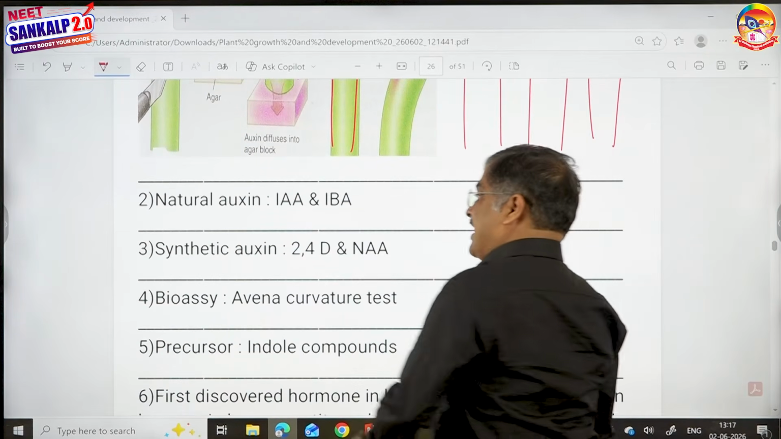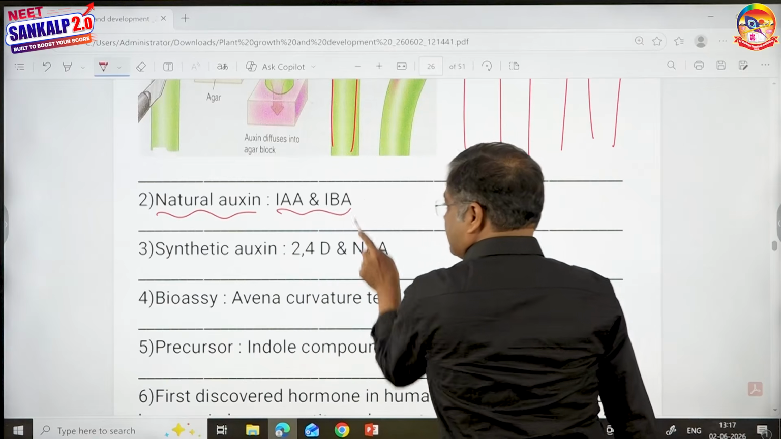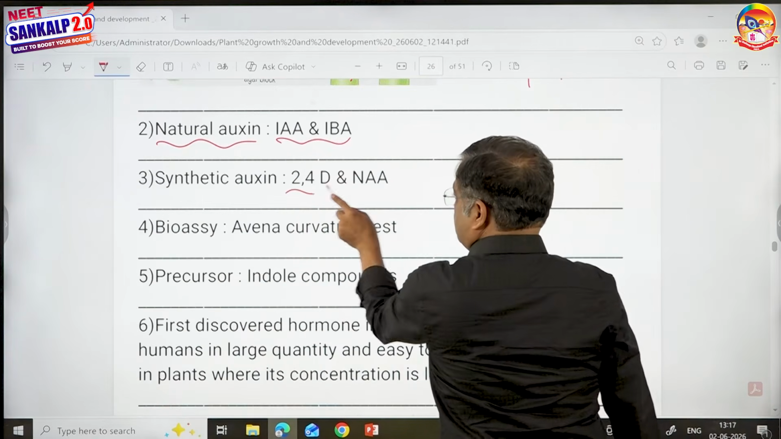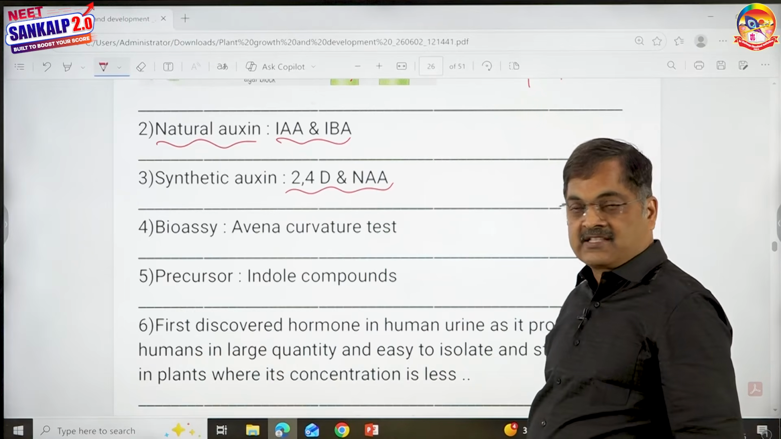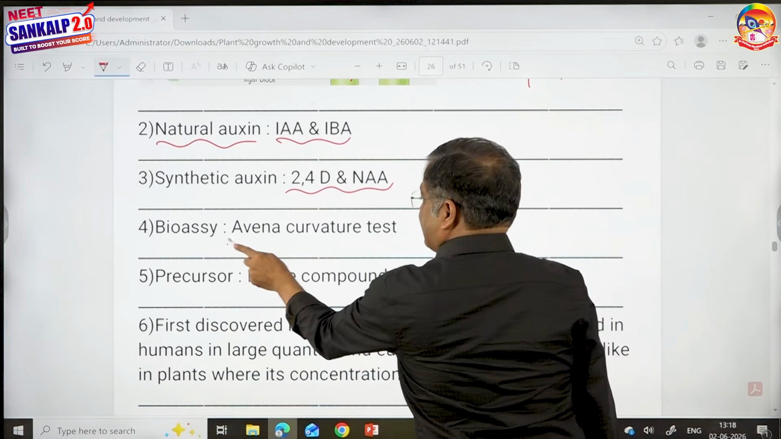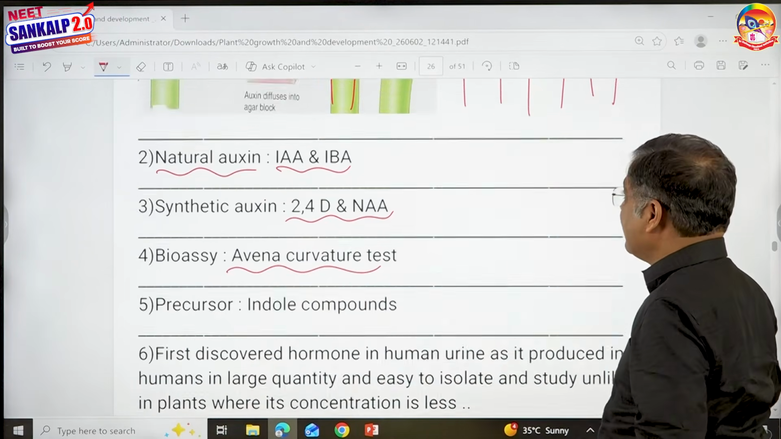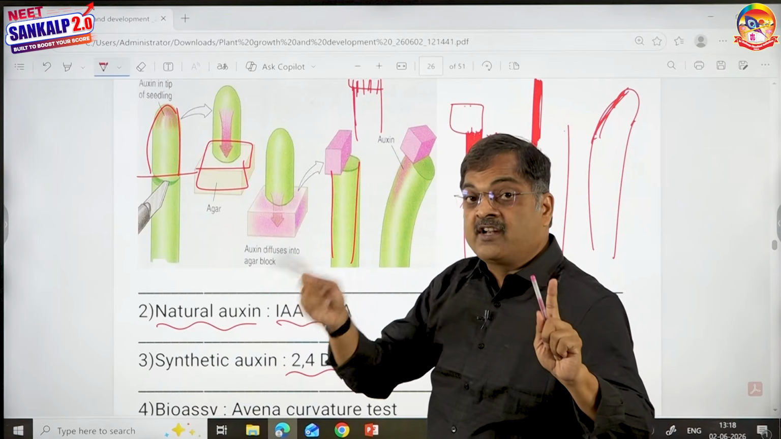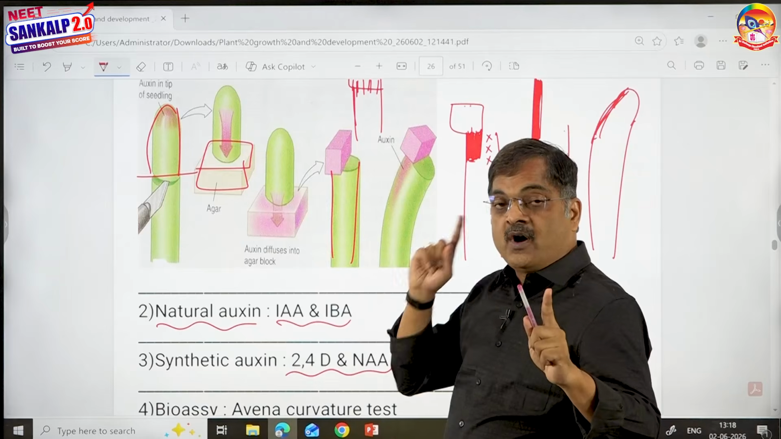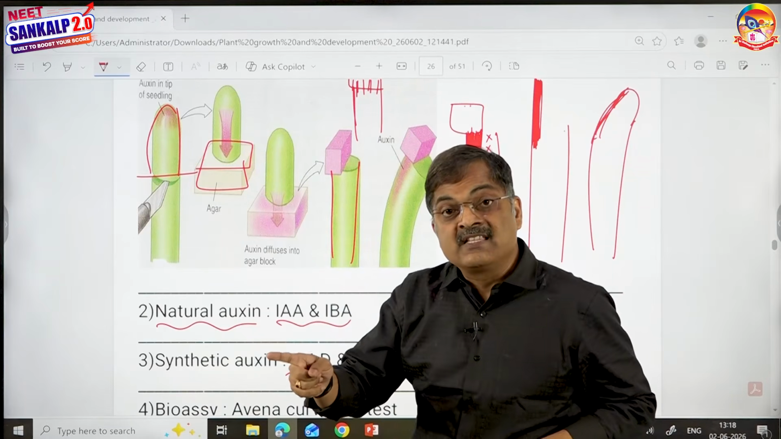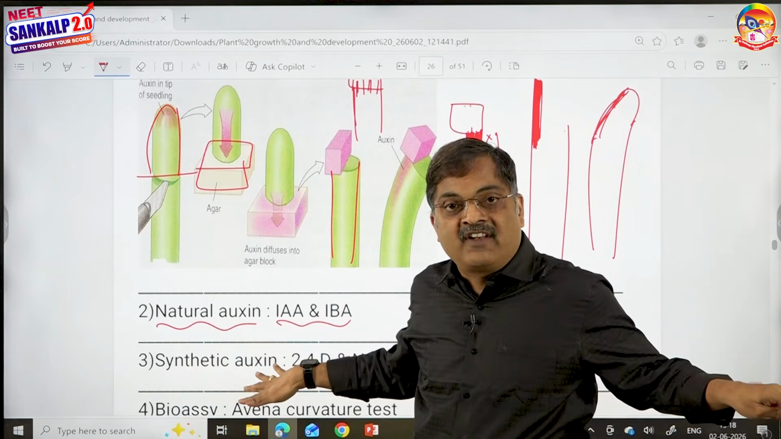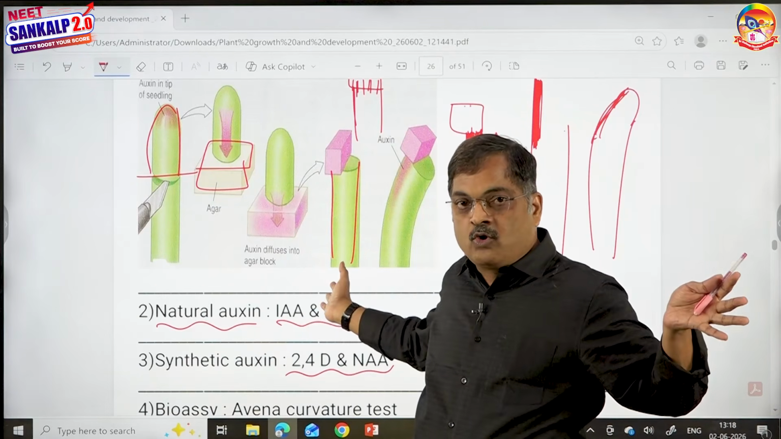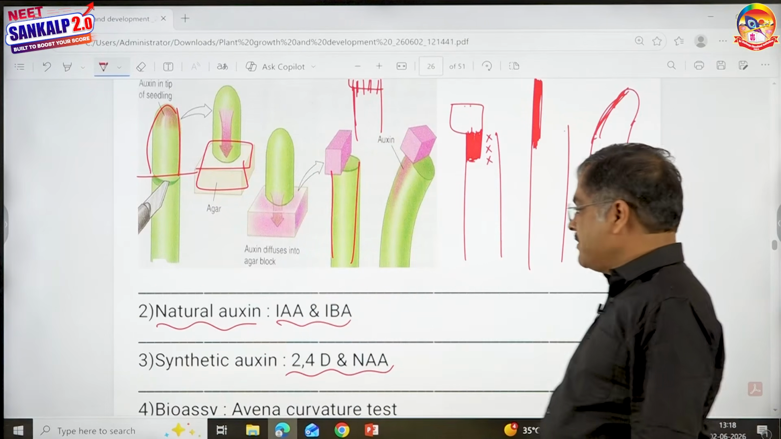Next, I told you natural auxin: indole acetic and indole butyric. Then I said synthetic auxin: 2,4-D and naphthalene acetic acid. Then I said bioassay test. This is the Avena curvature test. He worked on oat plant. That point is important. Darwin worked on canary grass. Went worked on oat. Darwin in the presence of light, Went in the absence of light, because he has to put light away. Otherwise, again, his experiment goes wayward. That is an important point.